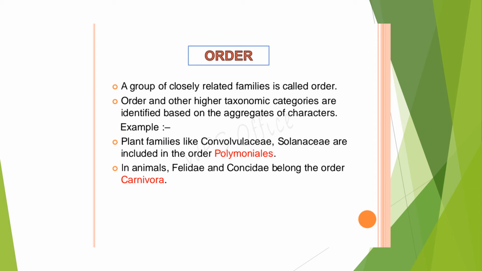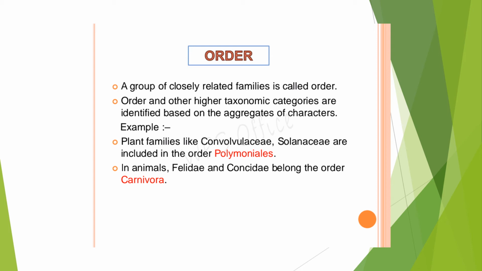In a small example, we can say some people will have a family name behind their name. They used to write Acharya, like that, some particular name. So all Acharyas, if you club them, they may be different families. They may not be even close relatives, but they have the common family name. Such people can be grouped together into one. We say that they all belong to that particular caste or particular community. The same way here, a group of families having similar characters are grouped under order.